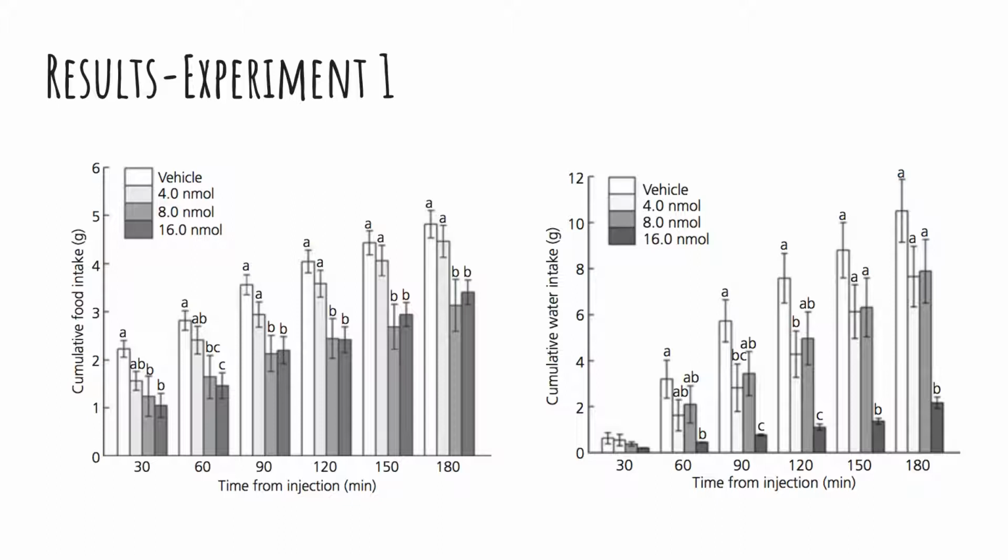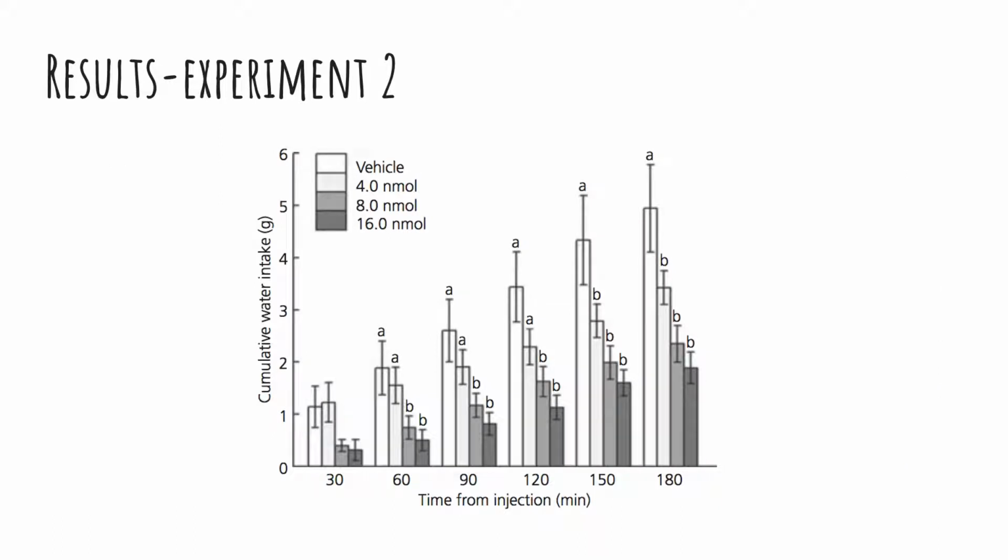Water intake was reduced, most significantly for chicks with 16 nanomoles of NPAF injection, and was reduced more in chicks injected with 4 nanomoles NPAF than chicks injected with 8 nanomoles NPAF. In determining the effect of NPAF on blood glucose concentration, it was shown that blood glucose concentration was reduced for all doses of NPAF.